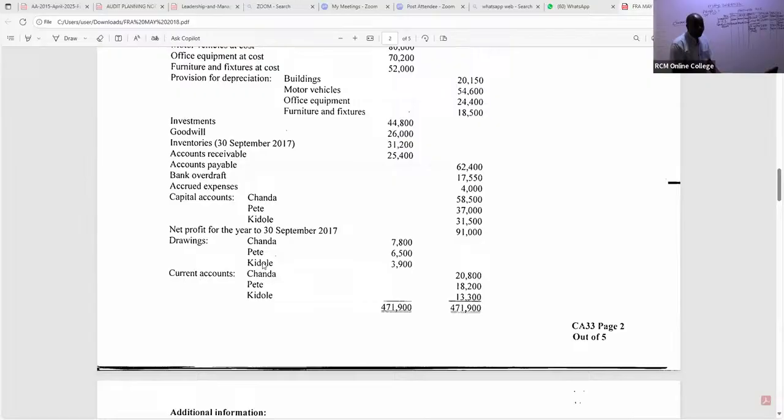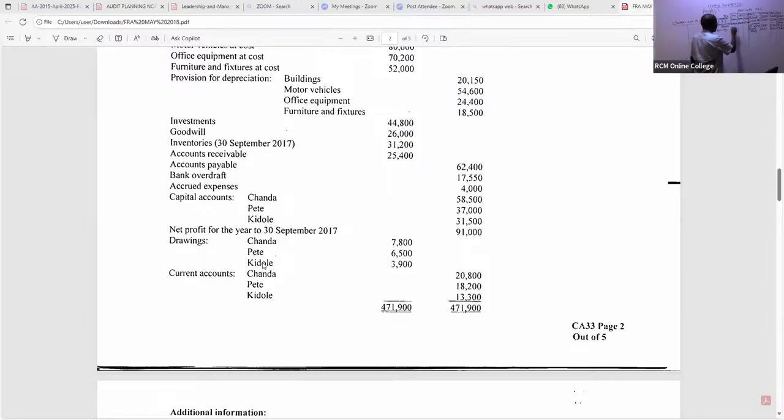So we simply book them under partners. And remember, drawings are like expenses, so you shall debit. Come here and give us drawings. What do we have here for drawings, my good students? I can see Chanda is 7,800.